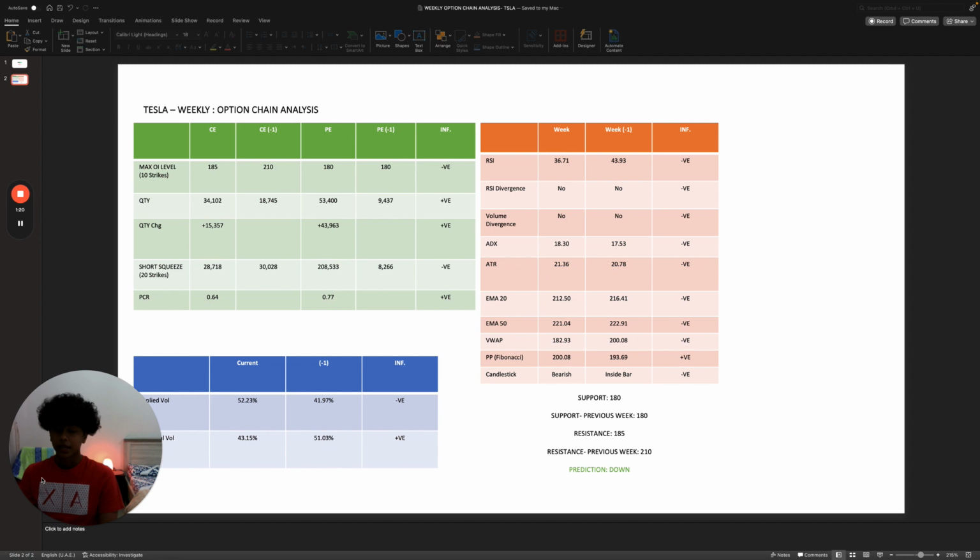Then we have a support at 180, same as last week. Resistance is now down to 185 compared to 210 last week, and my prediction is that Tesla goes down this week.